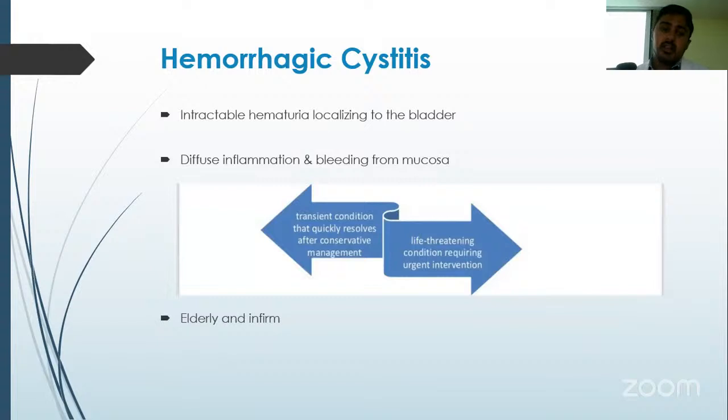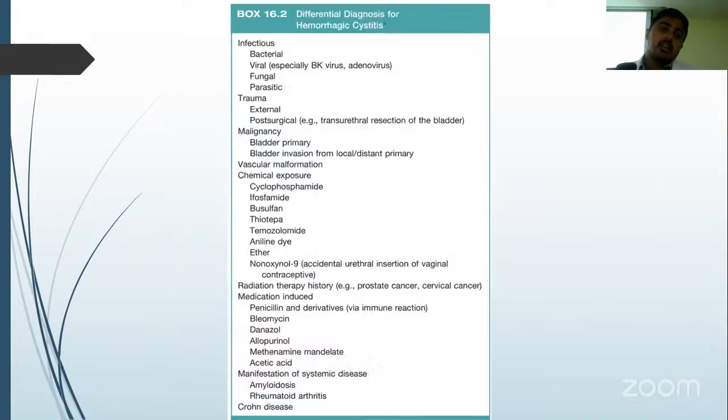Coming to hemorrhagic cystitis, it is intractable hematuria localized to the bladder with diffuse inflammation and bleeding from the mucosa. The causes range from transient conditions that can be easily managed by conservative management to life-threatening conditions which require urgent intervention. The problem here is the patients are always elderly and infirm with multiple comorbidities, thus making the plan a little difficult. This table depicts the different causes of hemorrhagic cystitis ranging from infection, trauma, malignancy, some chemical